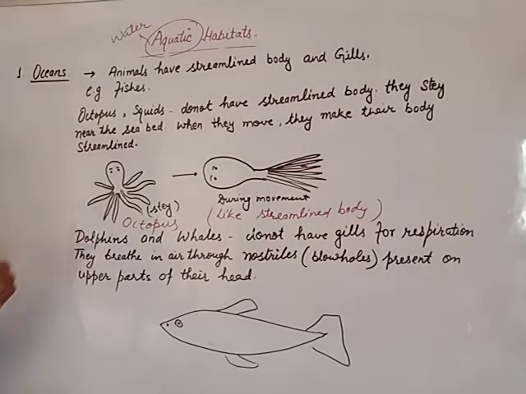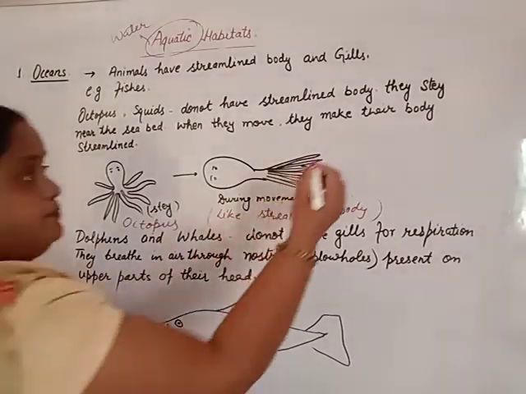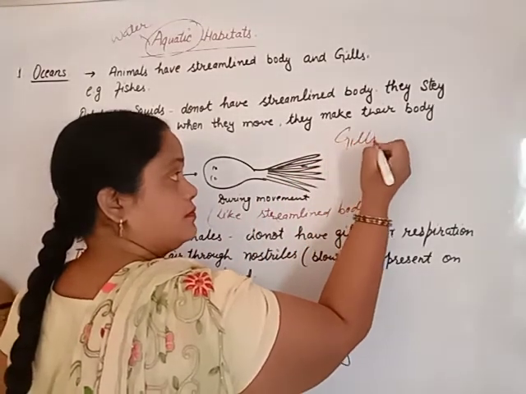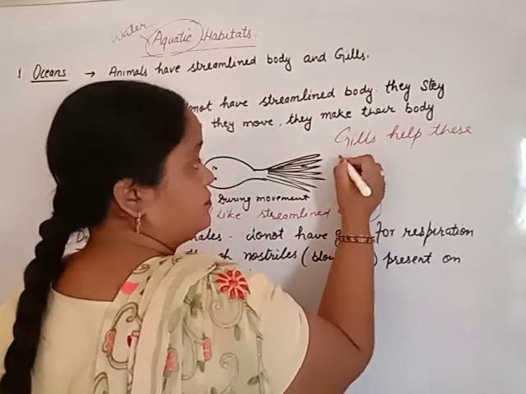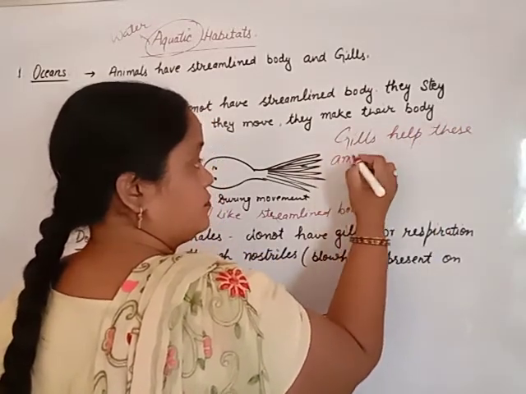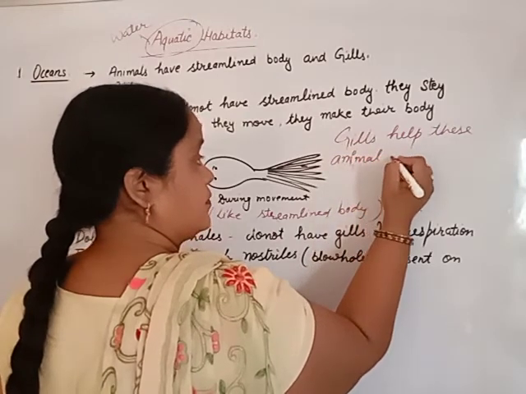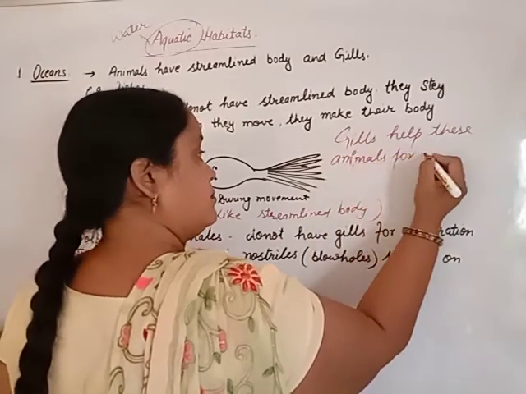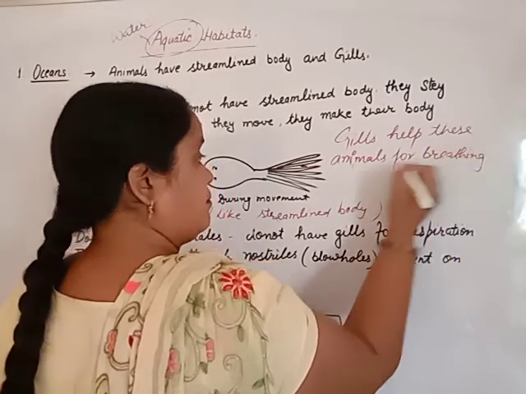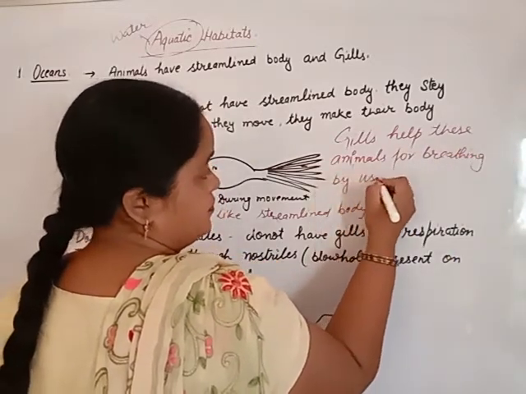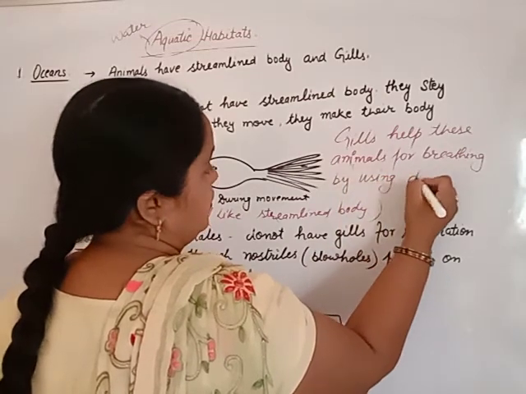But these animals have gills. Beta, these gills help these animals for breathing by using dissolved oxygen.